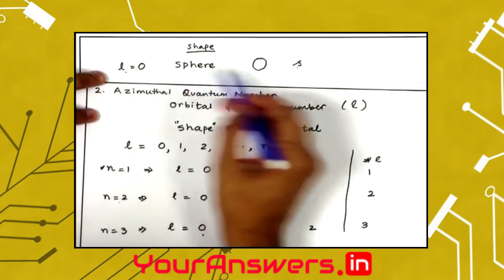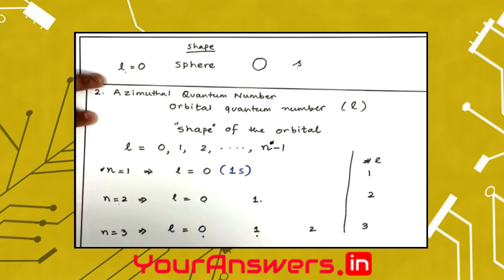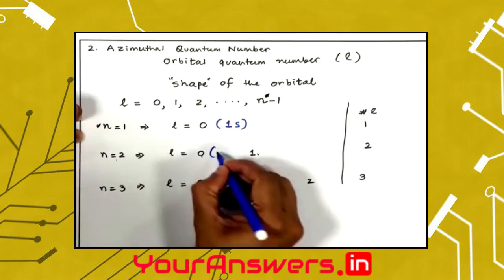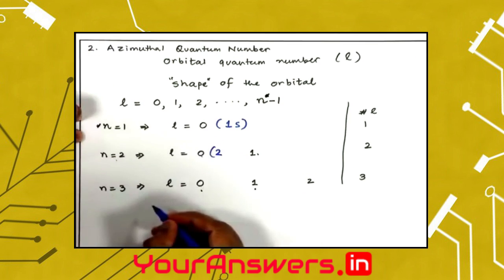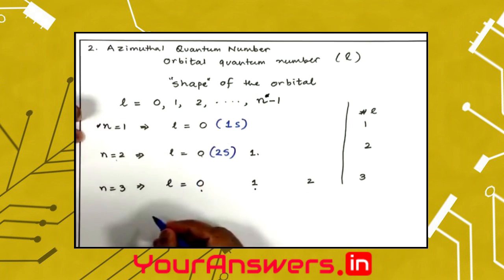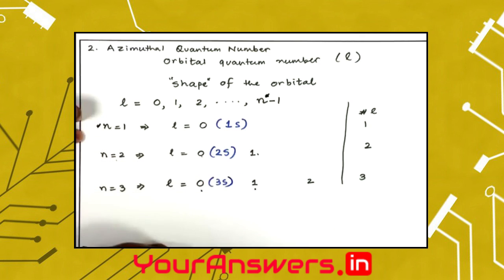When L is 0, we call it s. So, we call this orbital 1s. When n is 2 and L is 0, we first write 2, and then we write the shape of the orbital, we call it 2s. For n is 3 and L is 0, we write this orbital as 3s.